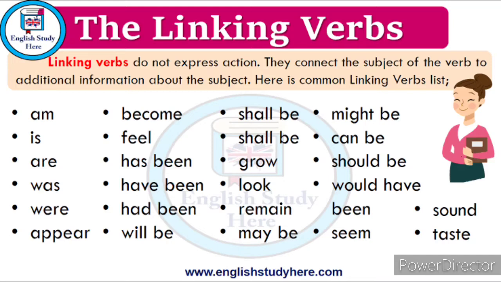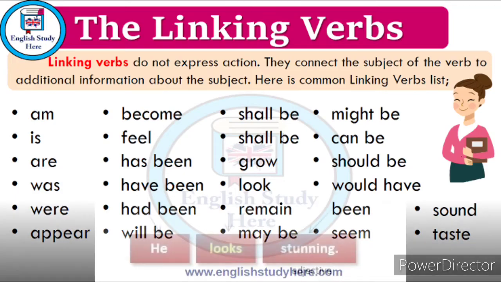Okay. So here are common linking verbs listed. Some common linking words are am, is, are, was, were, appear, become, feel, has been, have been, had been, will be, shall be, grow, look, remain, may be, might be, can be, should be, would have been, seem, sound, and taste. So these are all common linking verbs, children.